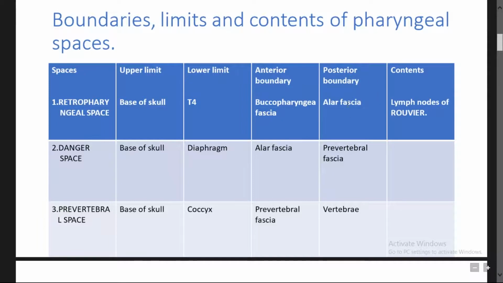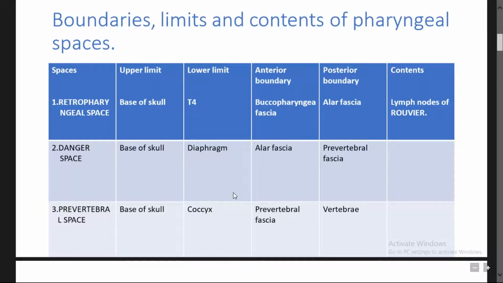It is also part of the deep fascia, and the contents are the lymph nodes of Rouvière. Next one is the danger space. It extends from the base of the skull up to the diaphragm, and the anterior boundary is the alar fascia, and the posterior boundary is the prevertebral fascia. These fascias are all components of the deep fascia.